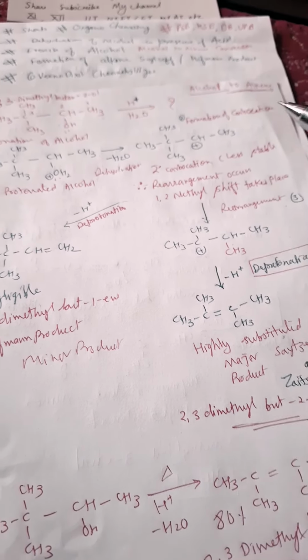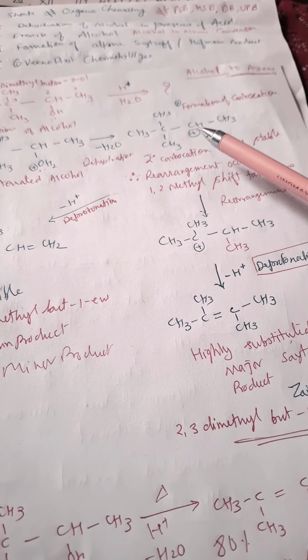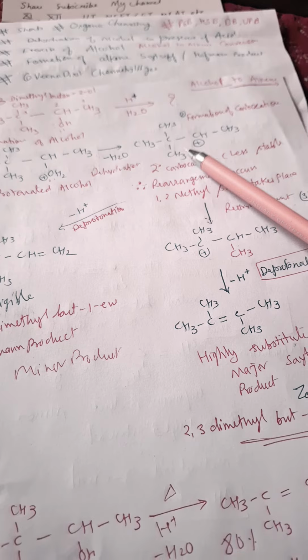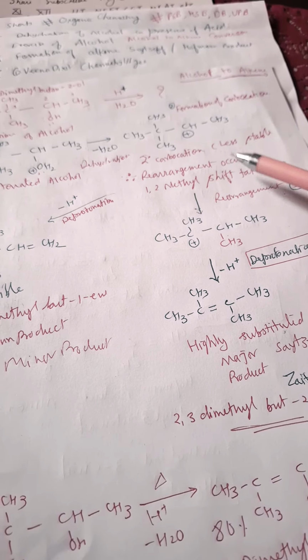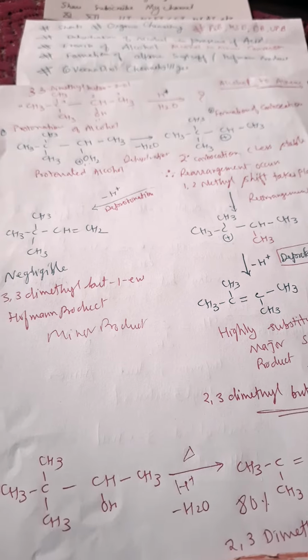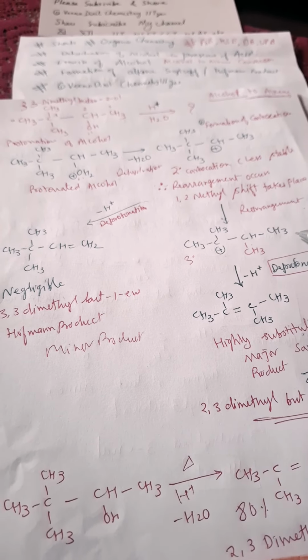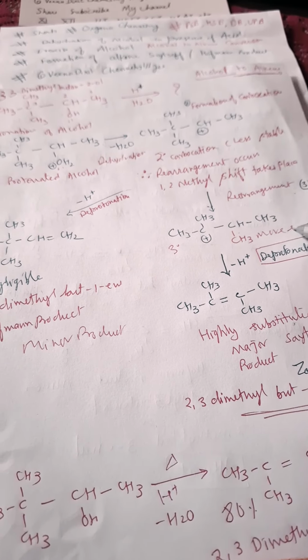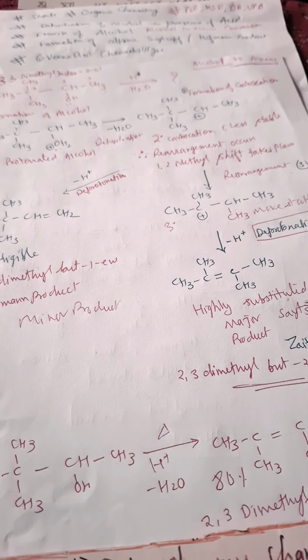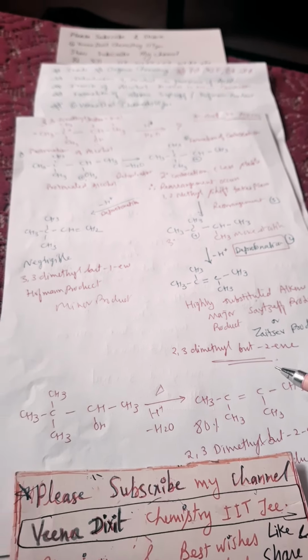Again I will repeat, in this case a 1,2 methyl shift will be there. This methyl is shifted to here. This is called a methyl shift. Rearrangement takes place. We will get a 3 degree carbocation, a more stable carbocation, which on deprotonation gives the highly substituted alkene, the Saytzeff product.